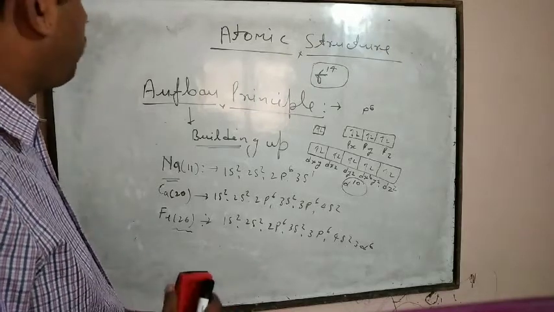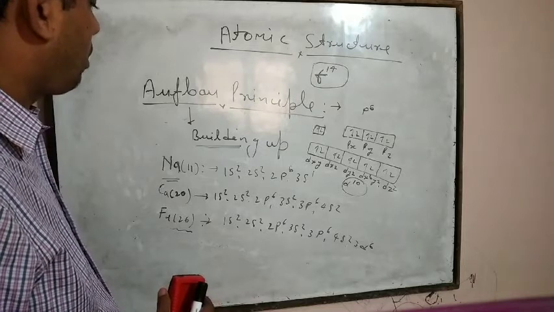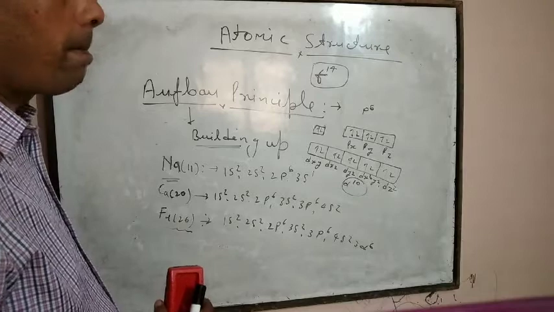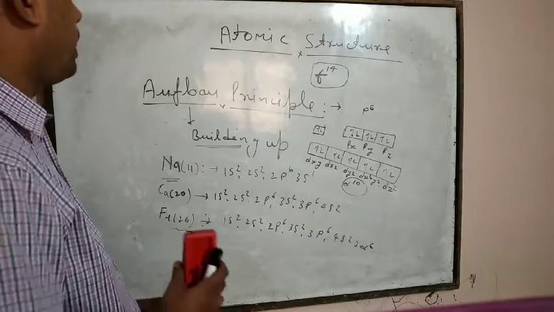Now we will discuss the electronic configuration of copper, 29.